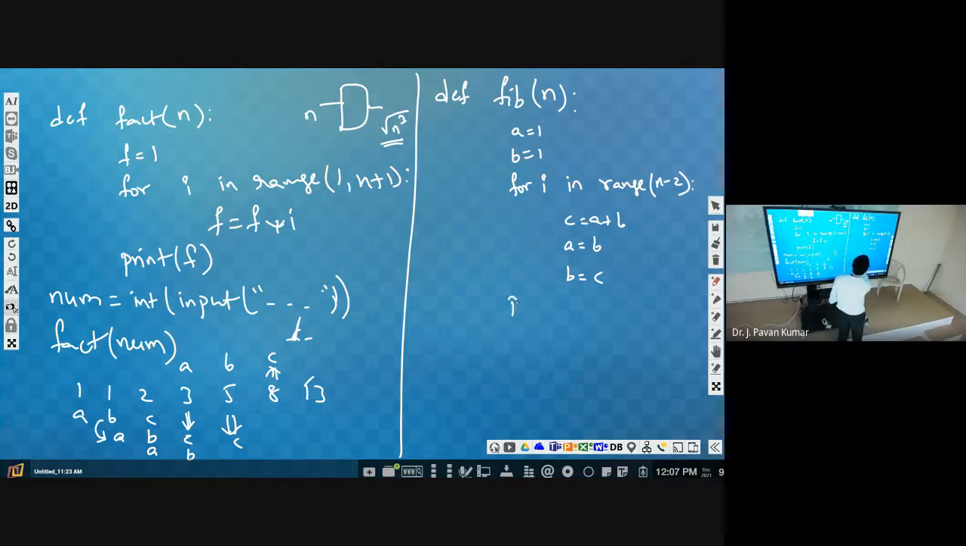And finally we have to print what? c. Now after defining this, we have to take the input. number is equal to integer of, sorry, this is input, right?